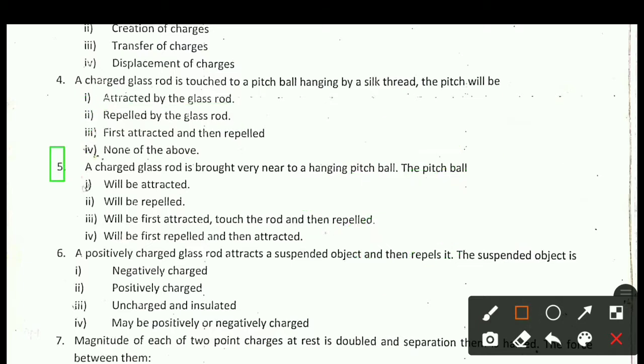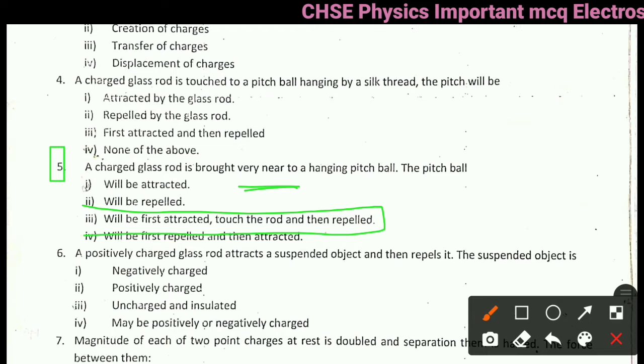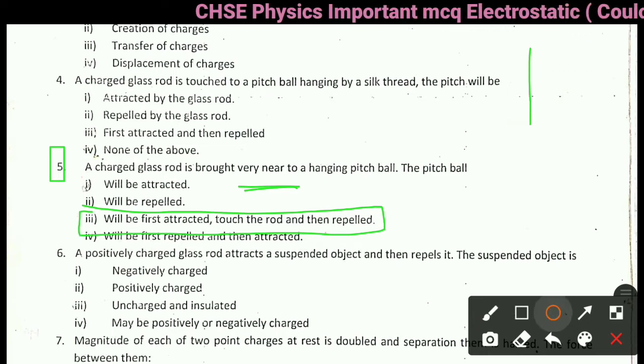Next question is question number 5. A charged glass rod is brought very near to the hanging pith ball. The pith ball will be option 1, attracted, option 2, repelled, option 3, first attracted, touch the rod and then repelled, option 4, first repelled and then attracted. Right answer is option 3, first attracted, touch the rod and then repelled, because here is the pith